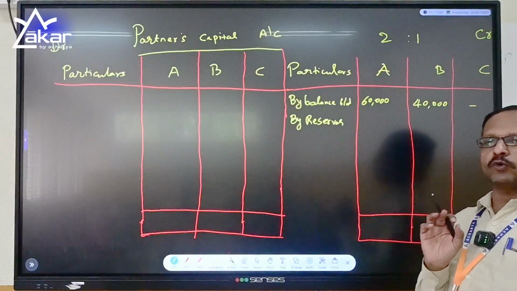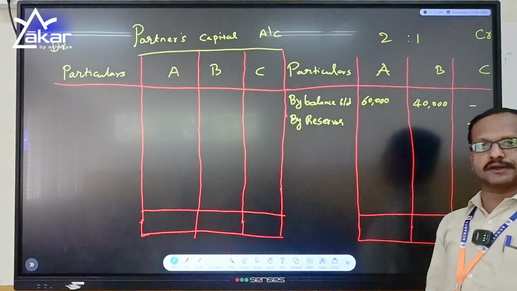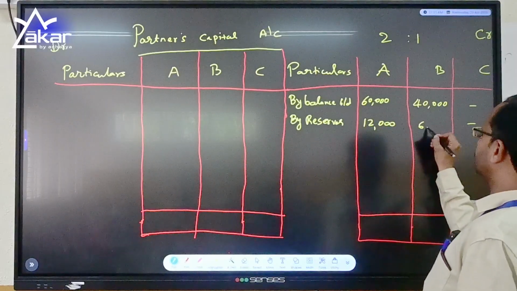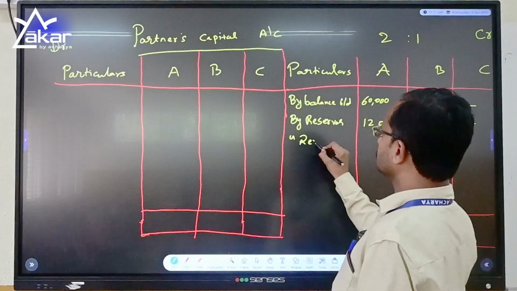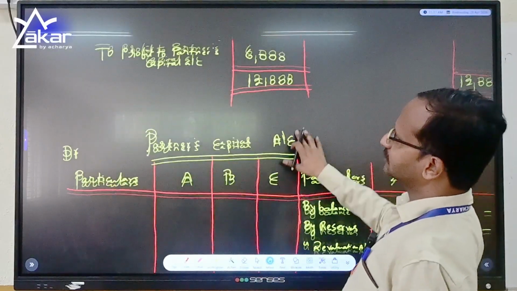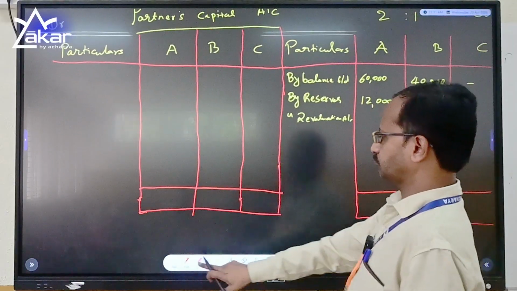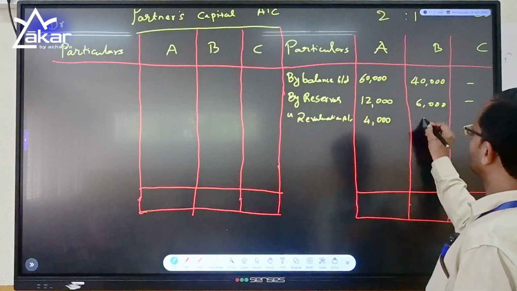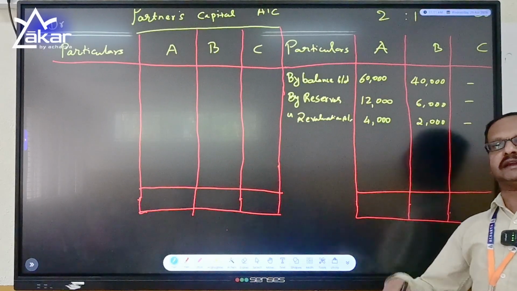Right? So the reserve is found to be 18,000. We are going to distribute it to the old partners in the ratio of 2:1, that means 2/3 and 1/3, which amounts to 12,000 and 6,000. And we have a revaluation profit, which was carried out from that account. I'll show you where we got it. See, this 6,000 has to be carried to the partners' capital account. So 6,000 in 2:1 will come to 4,000 and 2,000. And we didn't find any profit and loss account or any other adjustments.